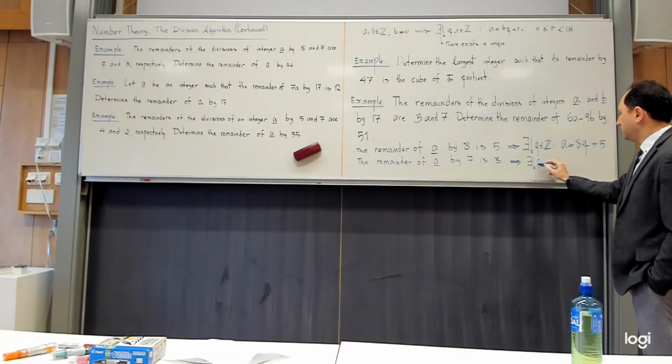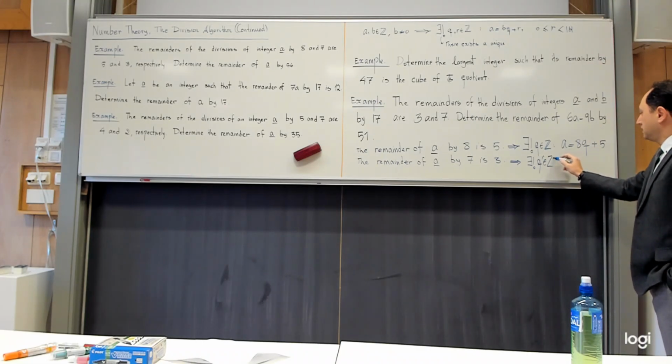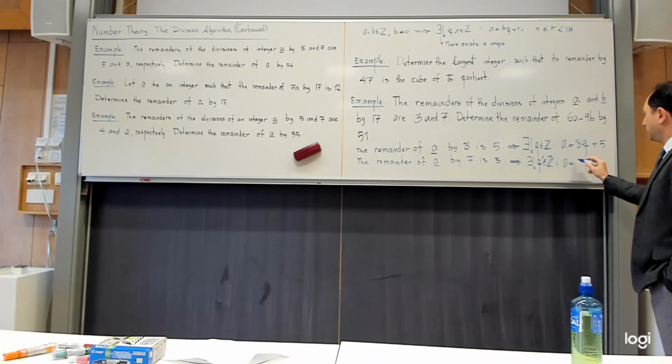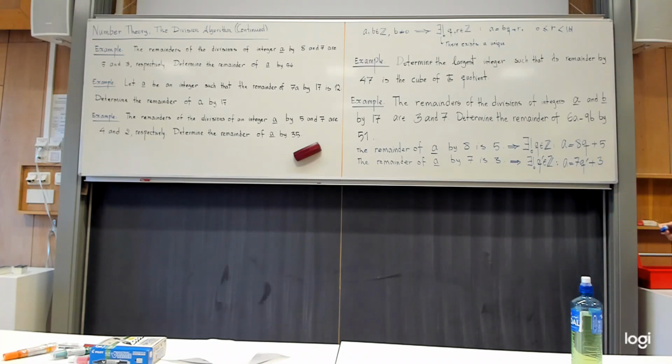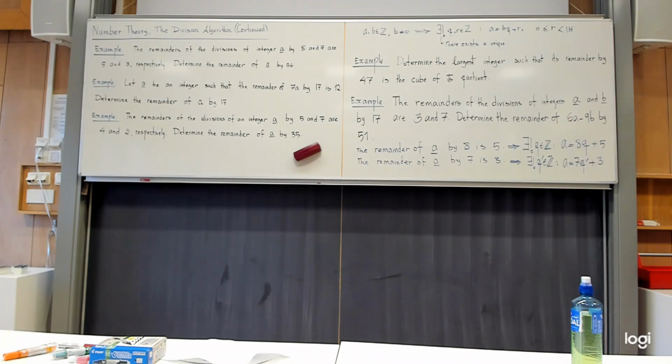So you choose a different letter, let's just write Q prime in Z, such that A is equal to 7Q prime plus 3. Yes? So these are the mathematical translations of the pieces of information provided in the problem.